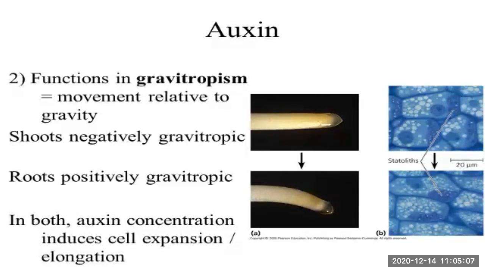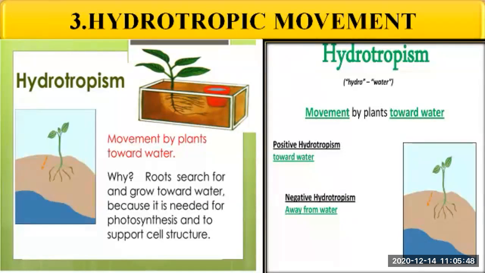Okay, so shoots are negatively gravitropic, whereas the roots are positively gravitropic. The shoots of the plants are negatively gravitropic, whereas the roots of the plants are positively gravitropic. In both, the auxin concentration induces cell expansion and elongation, whether it is negative gravitropic or positive gravitropic. In both ways, you can see that there is expansion or elongation due to the auxin concentration. Okay, so this is about gravitropism.